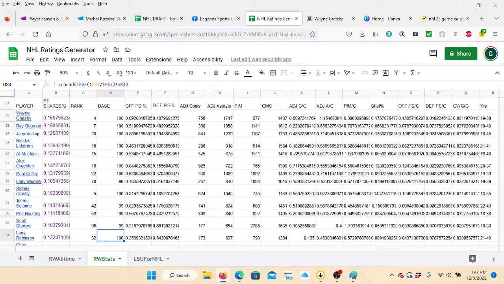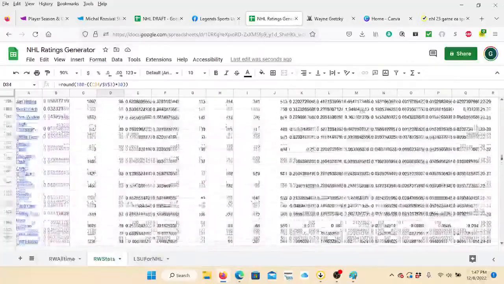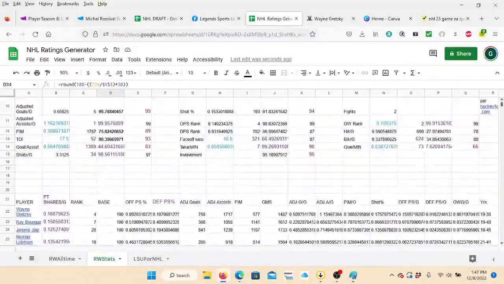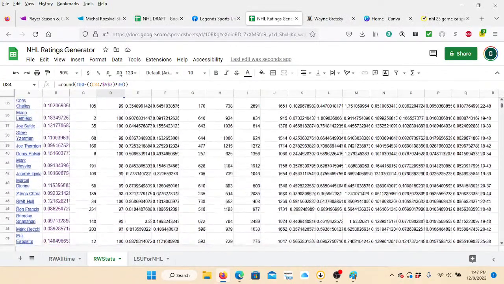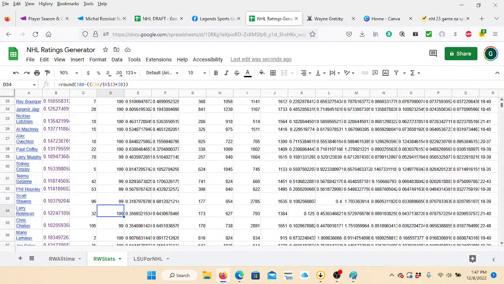I really appreciate that. So now, here are all those 2,000 players scrolling down there with all of their data converted now into ratios so that I can judge these guys accordingly in these formulas.